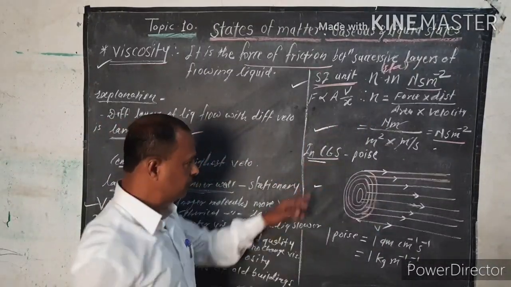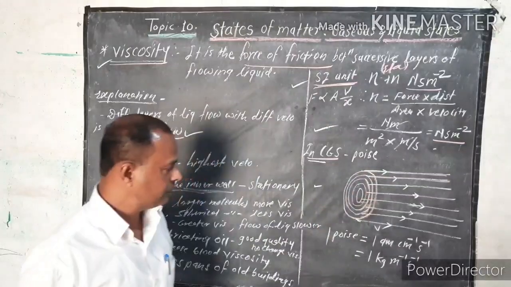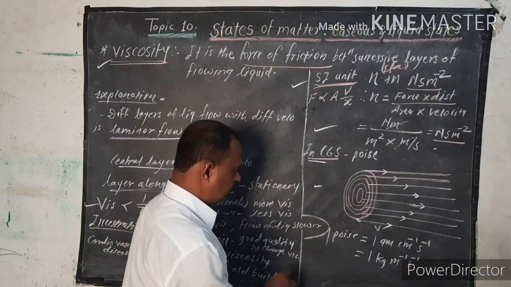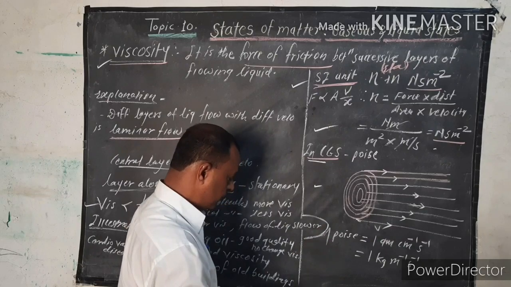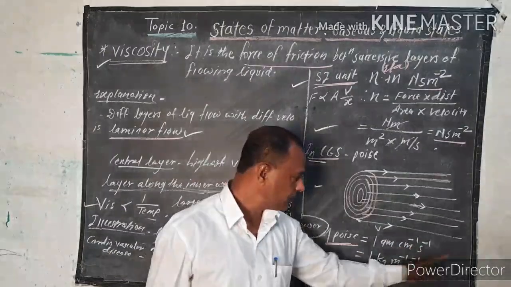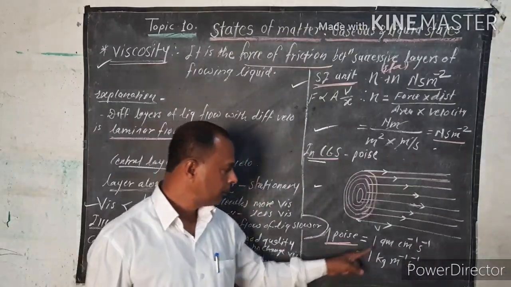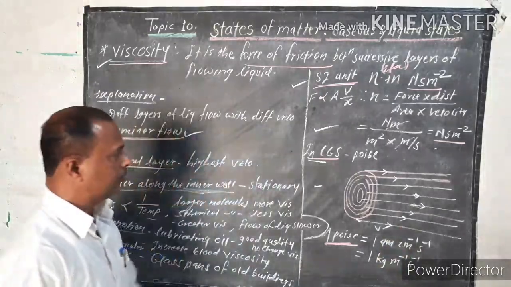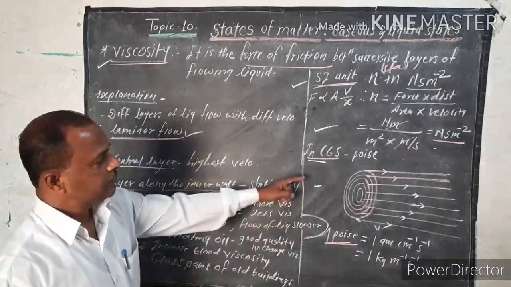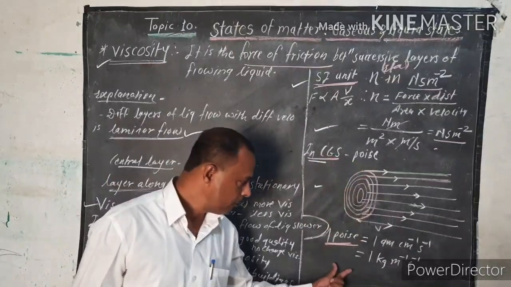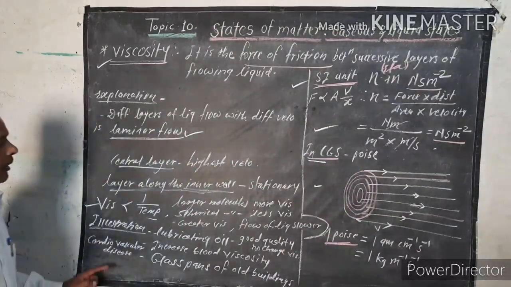Now in CGS units, viscosity is generally expressed in poise. 1 poise is equal to 1 gram per centimeter per second, or in kilogram, 1 kilogram per meter per second. This is the poise unit. Poise is named after a scientist. This is the way of that.